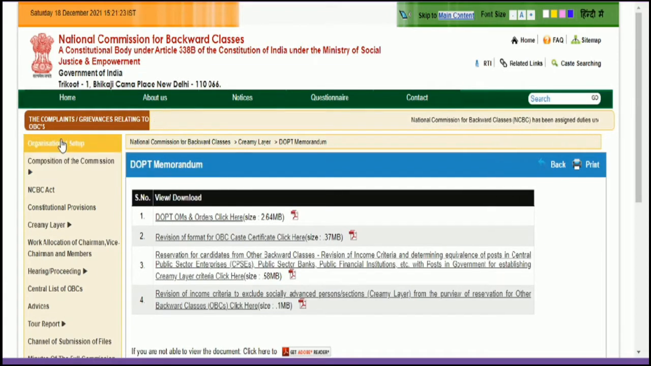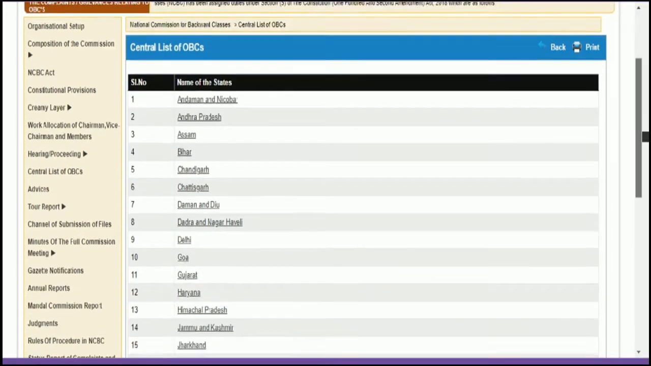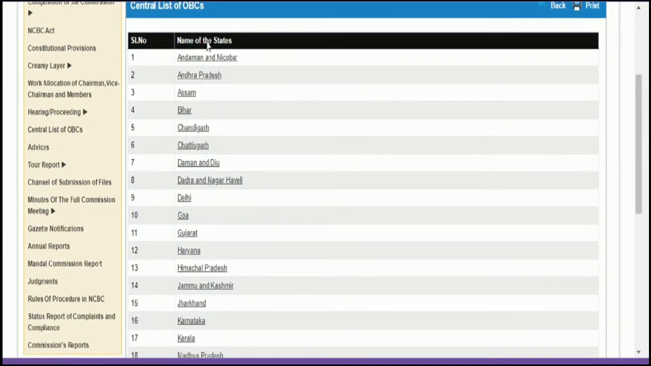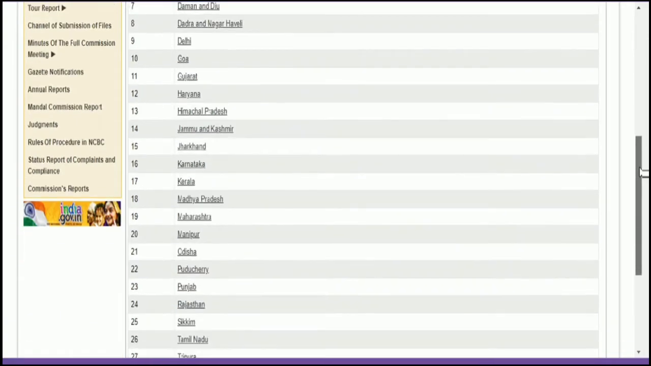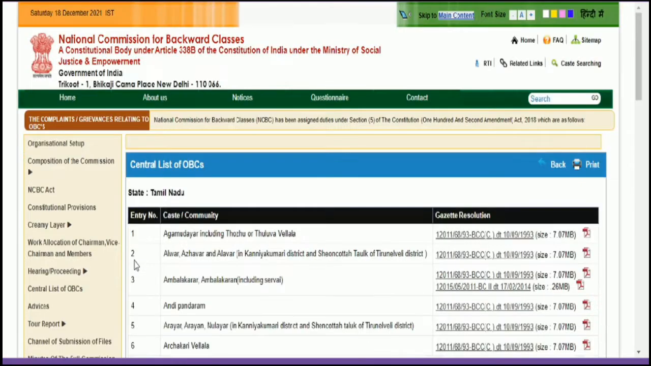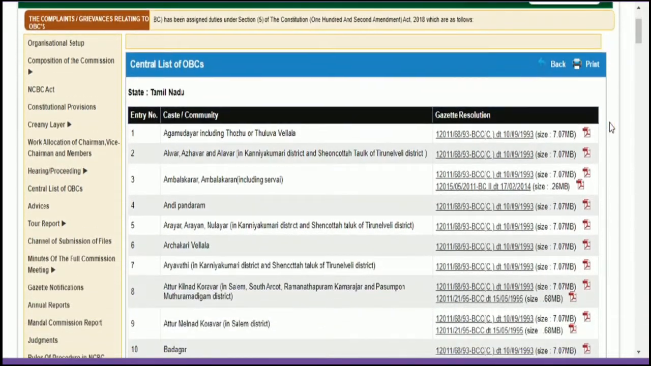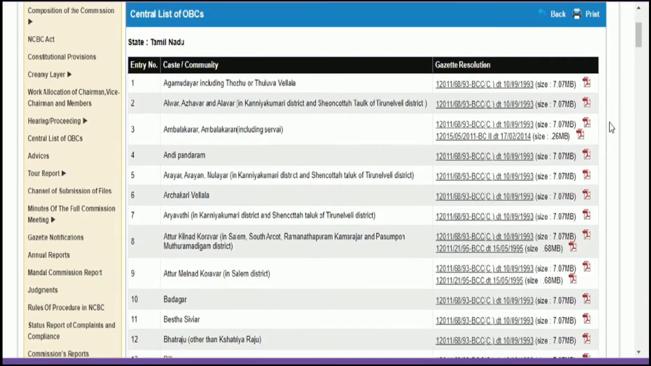www.ncbc.nic.in. In that, if you check the dashboard, they will produce a central list of OBC. You need to click that particular thing, and here they will produce a central list of OBC, with a serial number and name of state. You need to select your state. For example, if you select Tamil Nadu, that is code 26, they will ask you for the serial number. Here you can see the central list of OBC, that is other backward communities in Tamil Nadu. Here you can have your entry number, and here you can have your caste community.